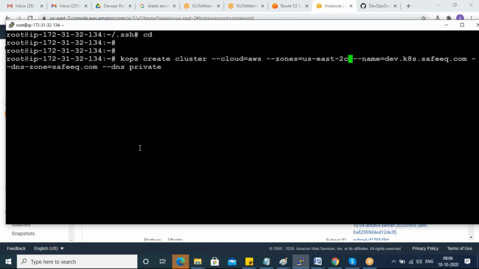This command will create just a configuration. By default, kOps is additional software, an additional application which supports our Kubernetes, just to automate our setup, guys. Okay, let's see now.